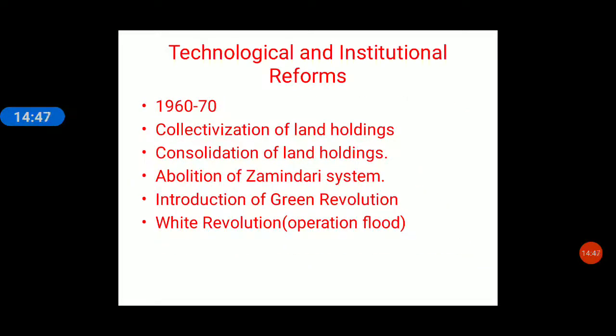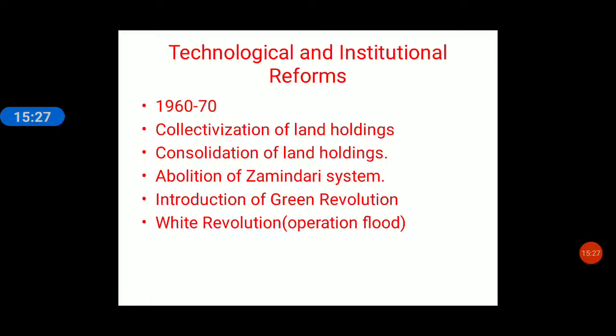Okay, so we are coming to one important part of the chapter, technological and institutional reforms. Now we are doing agriculture. For agriculture, the government is undertaking a lot of technological and institutional reforms. What are technological reforms? The change from using the old techniques for agriculture to using very modern methods of cultivation is technological. Many programs of the government have now started which are in favor of agriculture, and those are institutional reforms.